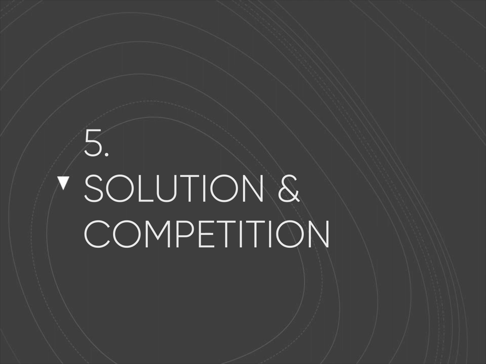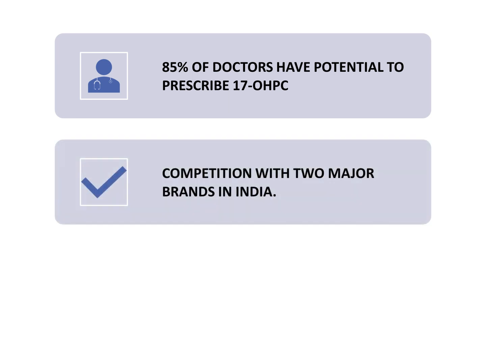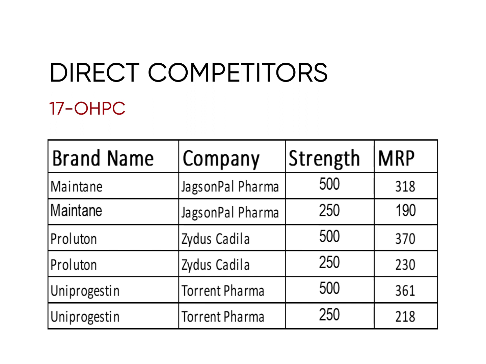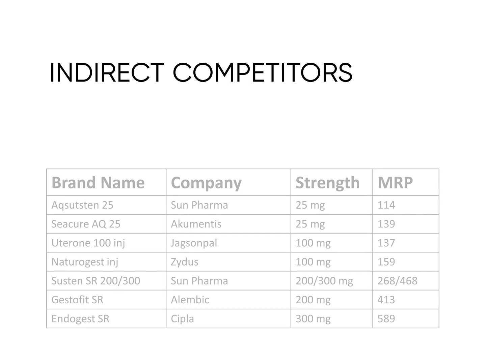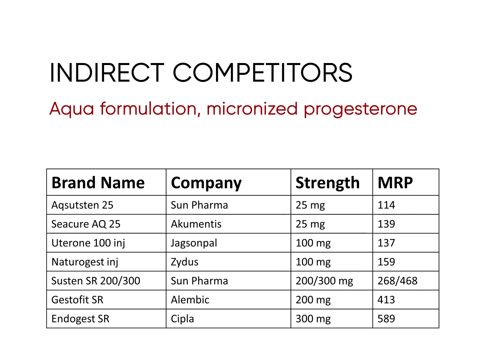Let's talk about competition. 85% of doctors have the potential to prescribe 17-OHPC. Competition with only 2 major brands in India. Now calculate what can be the potential of 17-OHPC in your headquarter. See this table for direct competitors of 17-HPC and their rates. That said, you must be aware of some indirect competition as well. This is primarily in the form of aqua-based formulations or micronized progesterone.